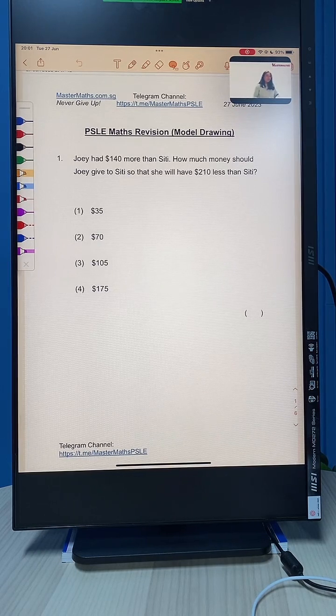Hi everyone, welcome to tonight's live lesson on our social media platforms. My name is Coach Shahira from MasterMaths and we are doing PSLE Maths revision tonight. We are going through the topic of model drawing, or rather the technique of model drawing tonight.